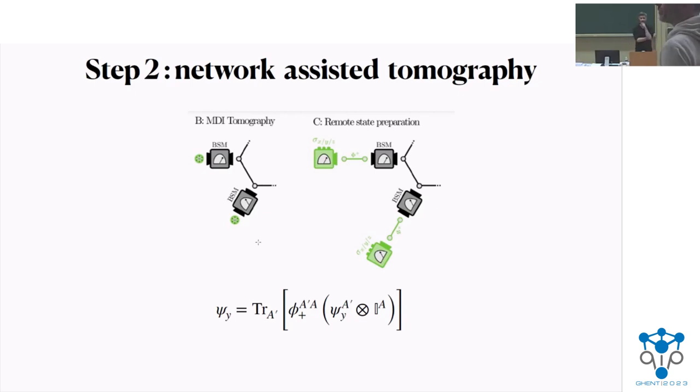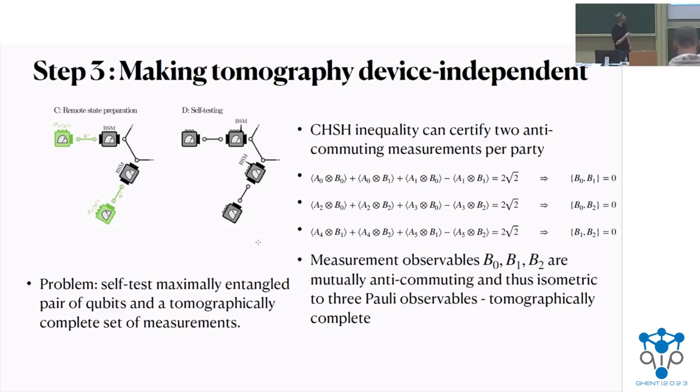Thanks for the talk and congratulations for the nice results. Just a question about what happens for states of higher dimension than qubits? What is the next ingredient you need for that? Somehow the general idea is the same, we just do the same things. The problem is that if it's higher dimension, for example qutrits, we would need to self-test a maximally entangled pair of qutrits and a tomographically complete set of measurements there.